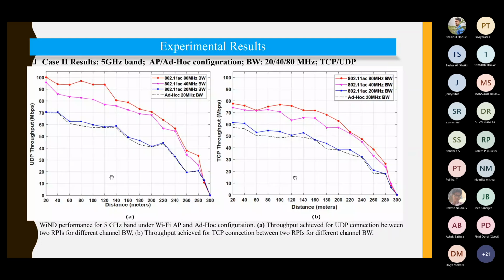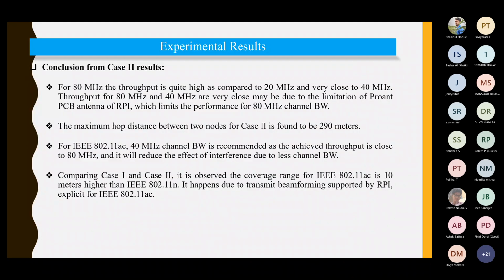We also performed the same experiment for the 5 gigahertz band, as I have told, and we have used three bandwidth configurations: 20, 40, and 80 megahertz, because these are the bandwidths that are drafted in the Wi-Fi and LTE bands. So these are the case studies of what we have done in this particular experimentation.